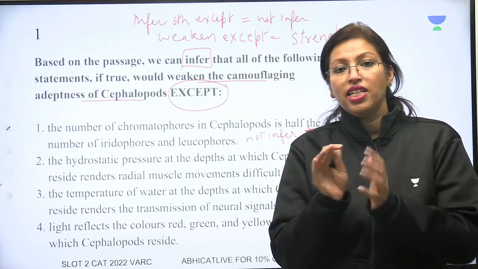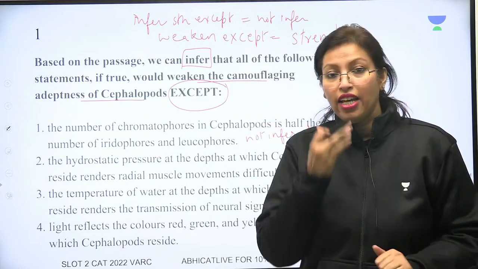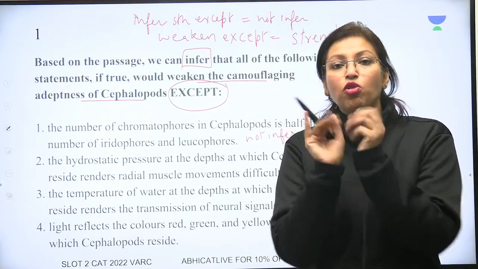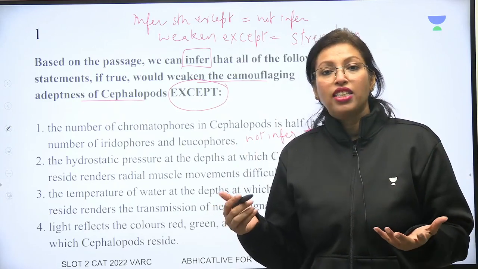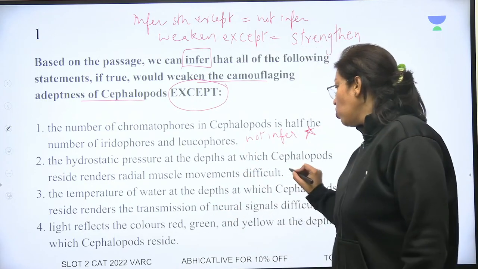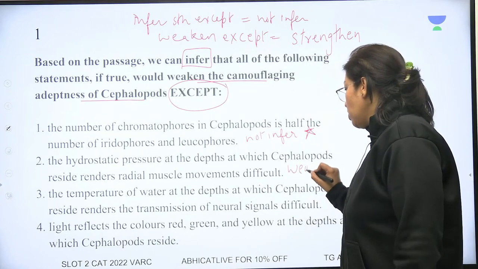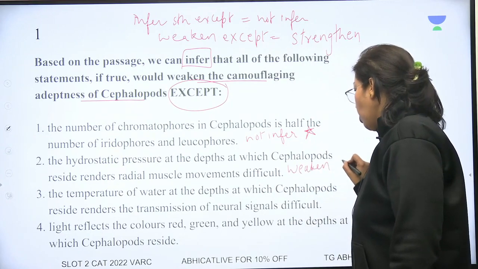When the brain sent a signal, the muscles would move radially. Now, if the radial muscle movement is impossible, the animal cannot camouflage. Therefore, this is going to weaken. Right? If it is weakening, this cannot be my correct answer.